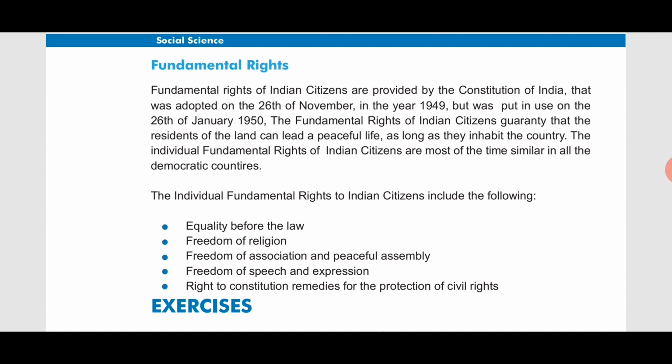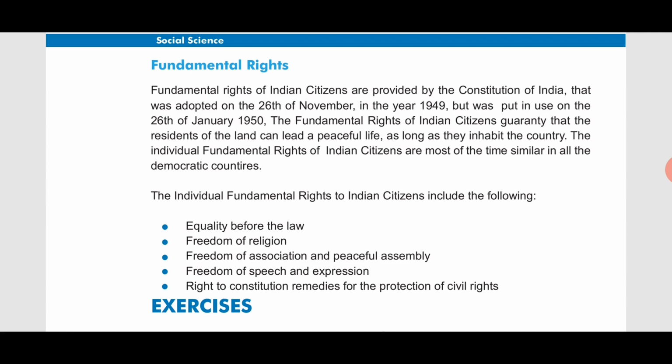I have already discussed that a person has the right to follow any religion of his or her own choice. No one can stop him from following it because it is his fundamental right. If a person belongs to one particular religion and wants to change his religion, even then he can do that.